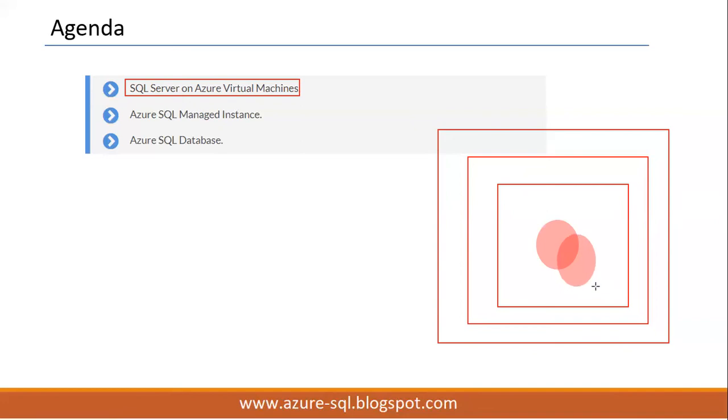So that is it. The complete machine we can create, one server, whether Windows or Linux. On it we can install whichever SQL Server version we want, then maintain our databases.